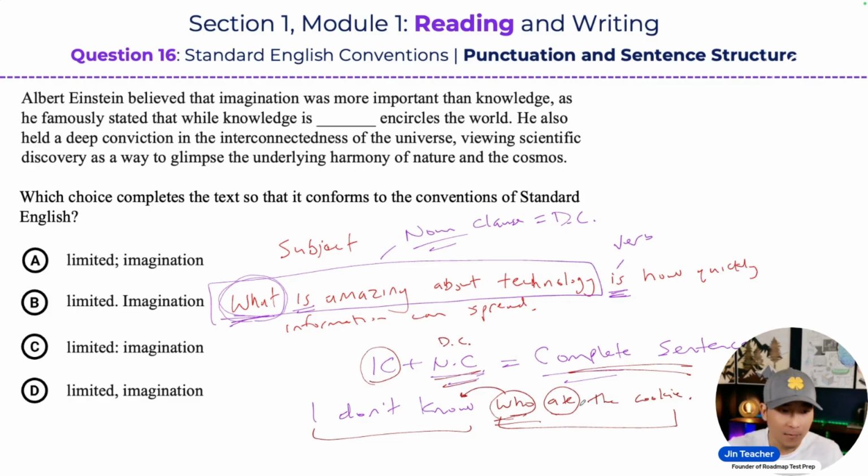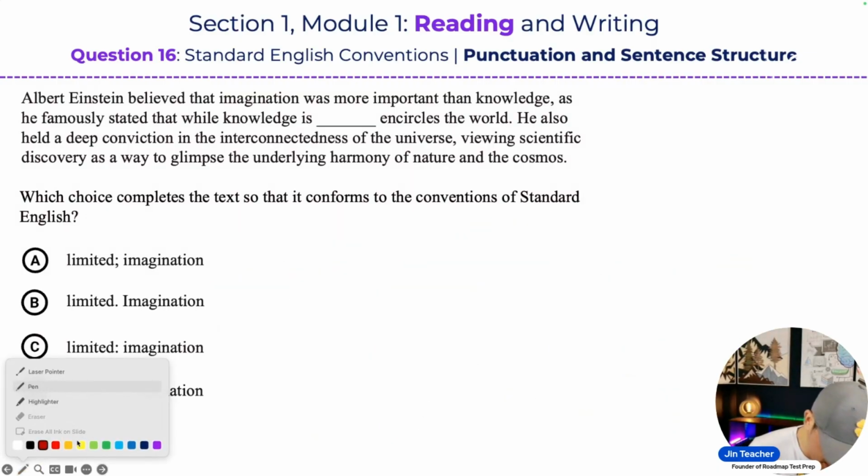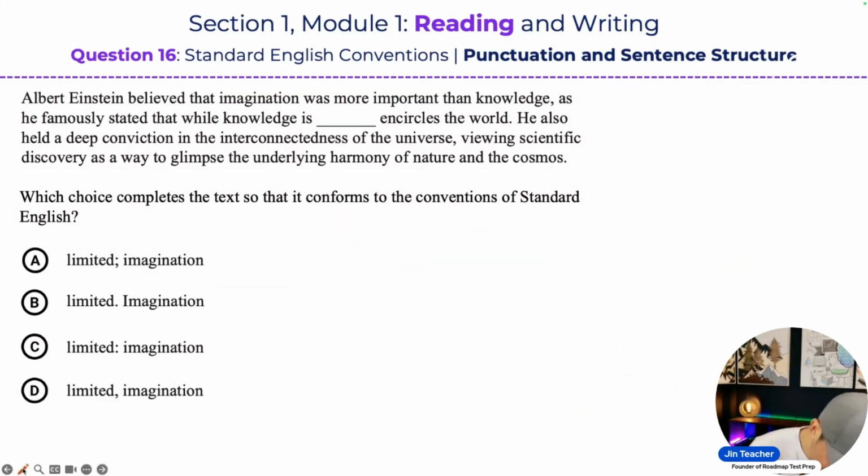Okay, cool. So guys, those are the three different types of dependent clauses that you're going to encounter on this test. Now, let's put this all together. Why is that super important? Well, because you might get a very complex sentence structure that tests you on punctuation and sentence structure simultaneously.